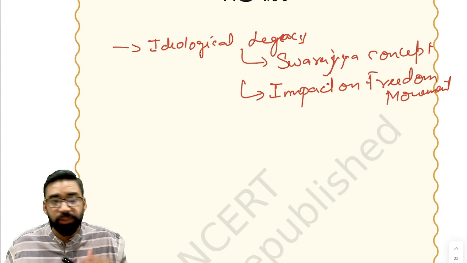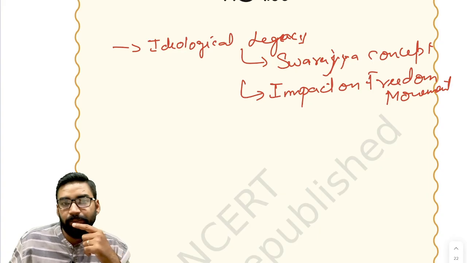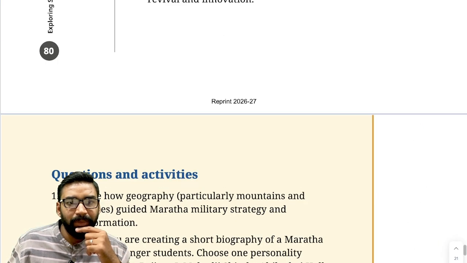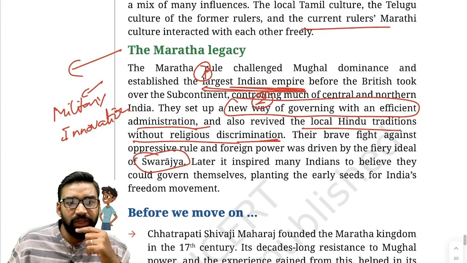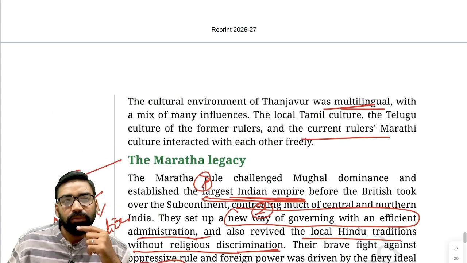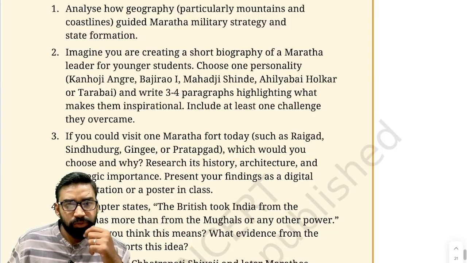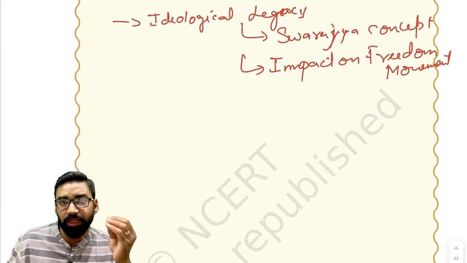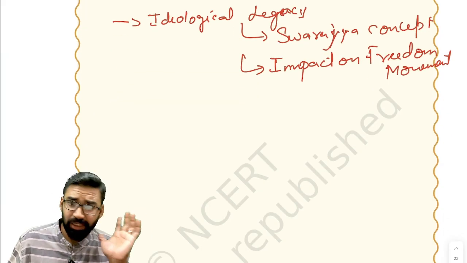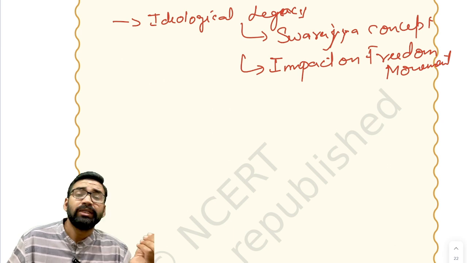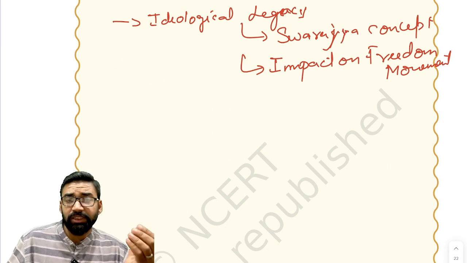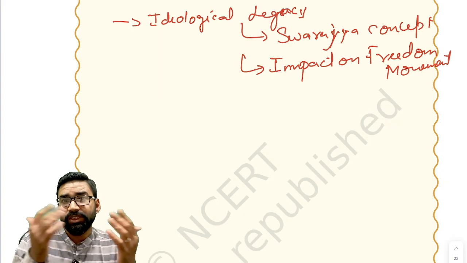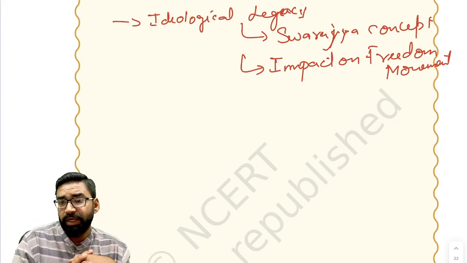So this is something which is important for your examination. Okay. So this chapter is related to medieval, later medieval India as well as for your modern India also. Clear? So I hope this much is clear to all of you. So with this we have completed chapter number 3 of class 8 NCERT. Now in next chapter, that is chapter number 4, what we are going to discuss? We are going to discuss the colonial India. I hope this much is clear.